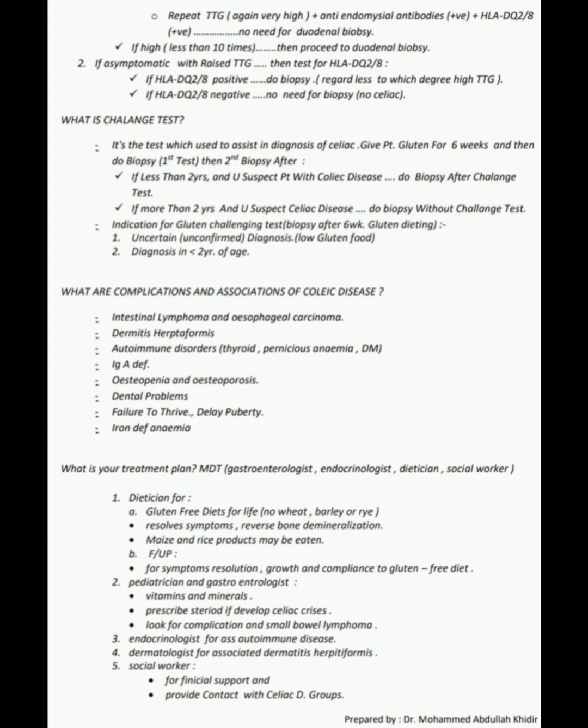Indication for gluten challenge test, biopsy after 6 weeks of gluten diet. Number 1, uncertain, that is unconfirmed diagnosis, on low gluten food. Number 2, diagnosis at less than 2 years of age.